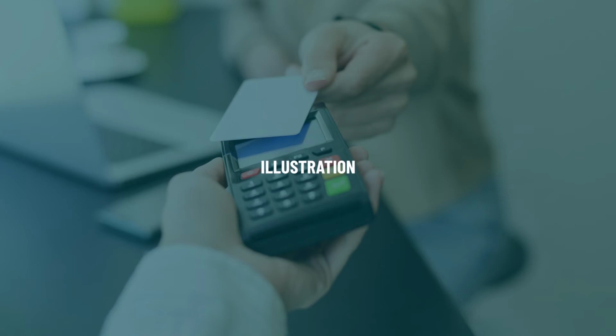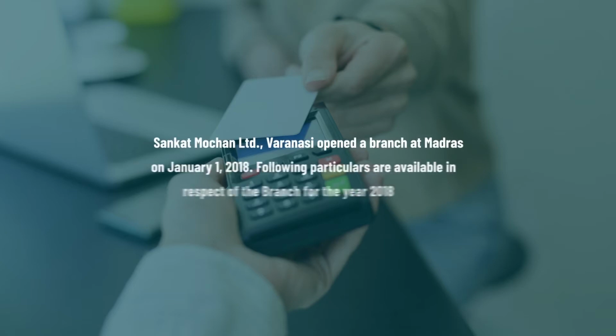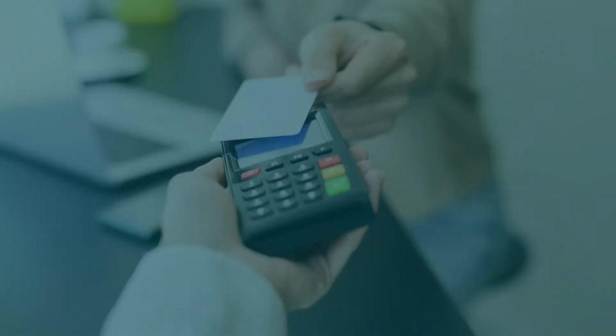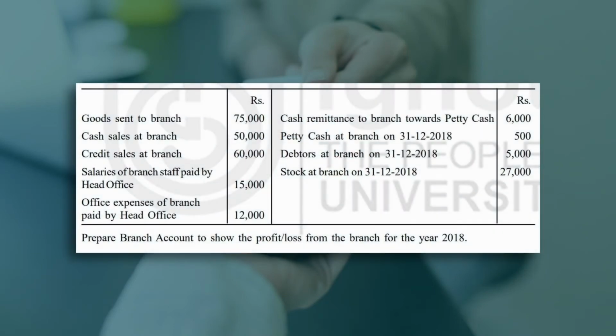So we have been provided with an illustration that Sankat Mochan Limited, Varanasi, opened a branch at Madras on January 1st, 2018. The following particulars are available in respect of the branch for the year 2018. The information provided to us is: goods sent to branch 75,000, cash sales at branch 50,000,